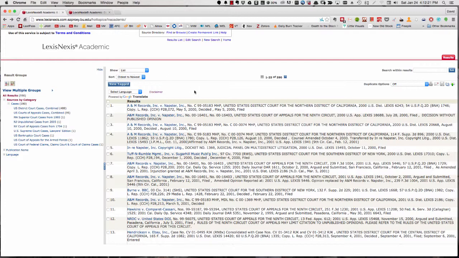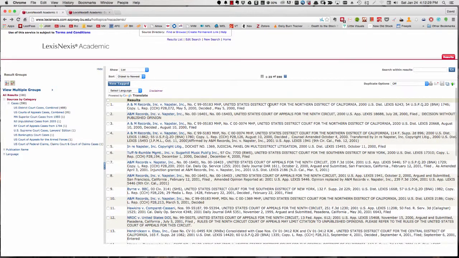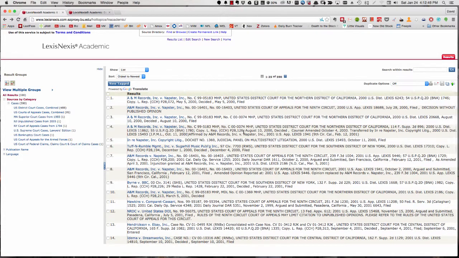So, sorted by oldest to newest, we see the earliest case, May 2000, from Federal District Court, Northern District of California. We scroll down. Here's a decision from the Ninth Circuit Court of Appeals, but no published opinion, so it doesn't sound like we want that. Another Federal District Court decision, another Federal District Court decision. So here's the first in this list. It's the 7th from the beginning, with one odd duck in here.